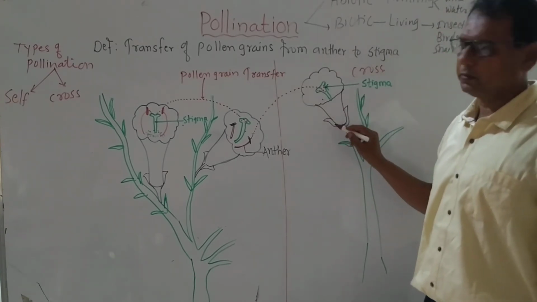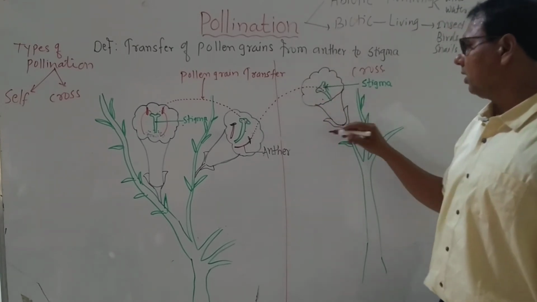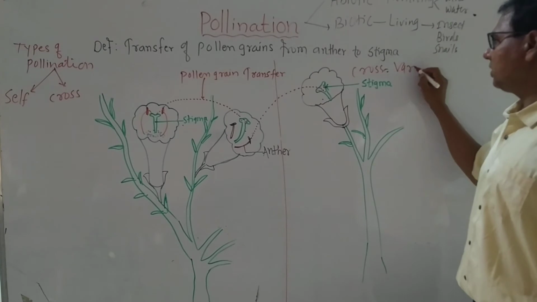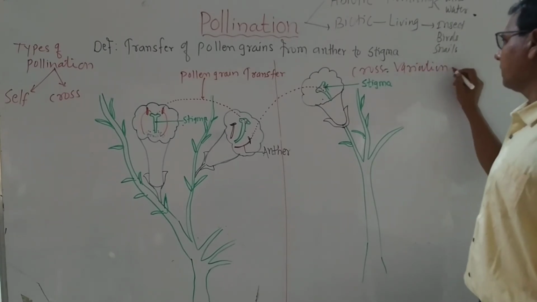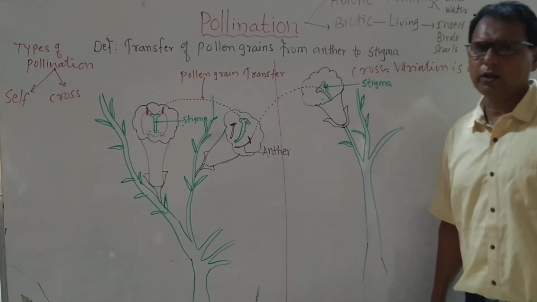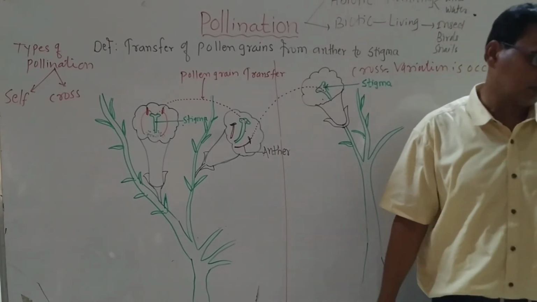Important thing, same species. And due to this, what's happening in cross-pollination? Variation occurs. Due to cross-pollination, variation occurs.